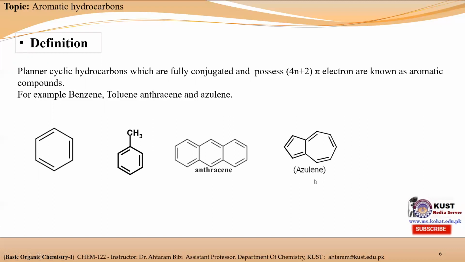So, according to the updated definition, aromatic hydrocarbons are those planar cyclic hydrocarbons which are fully conjugated and possess 4n plus 2 pi electrons.